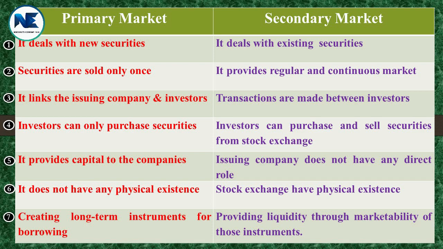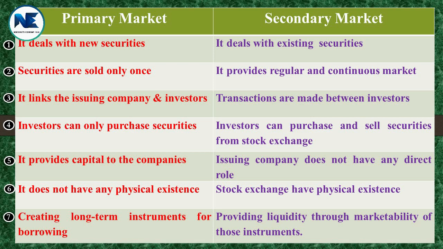Primary market provides capital to the companies. But in the secondary market, the issuing company doesn't have any direct role. Primary market doesn't have any physical existence. But the secondary market has physical existence. The primary market creates long-term instruments for borrowing. But the secondary market provides liquidity through marketability of those instruments.